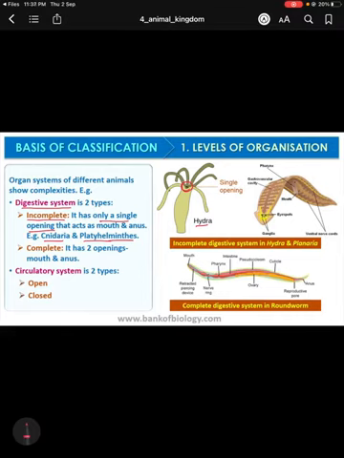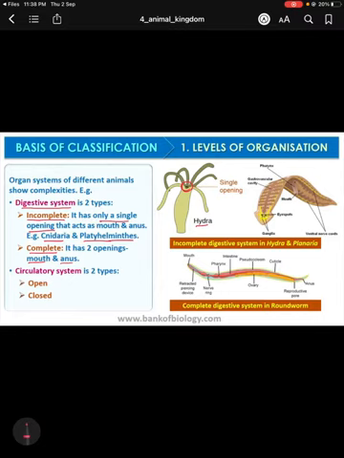And in some cases the digestive system is complete. If the system is complete, then two different openings can be found in this system. One is the mouth, from where animals take their food, and one is the anus, from where animals excrete. They expel the waste material that is produced after the digestion of the food. This is also one type of complexity.